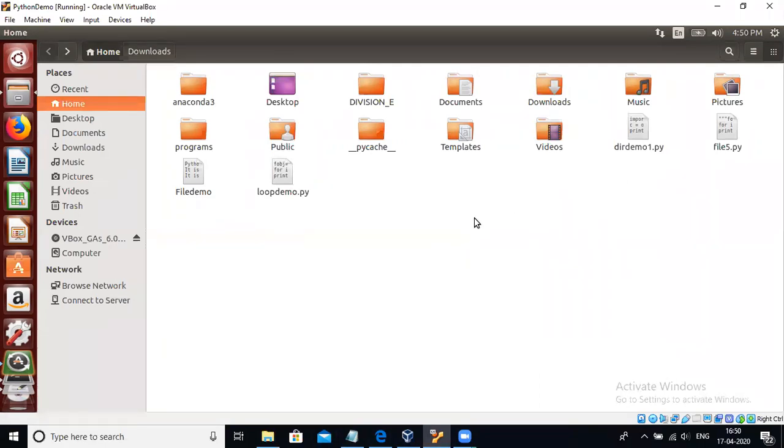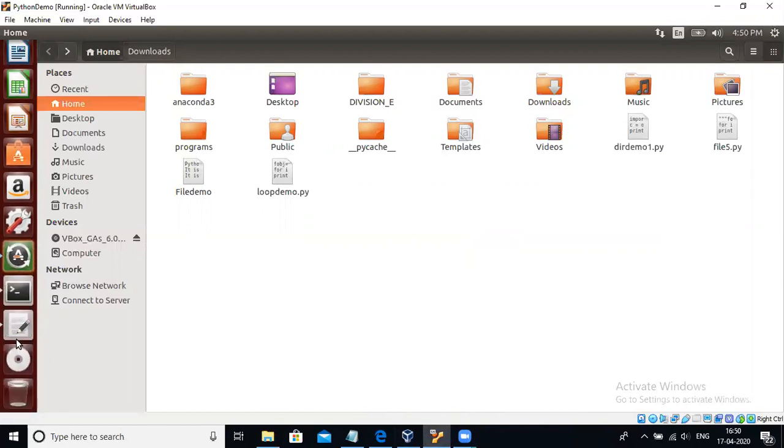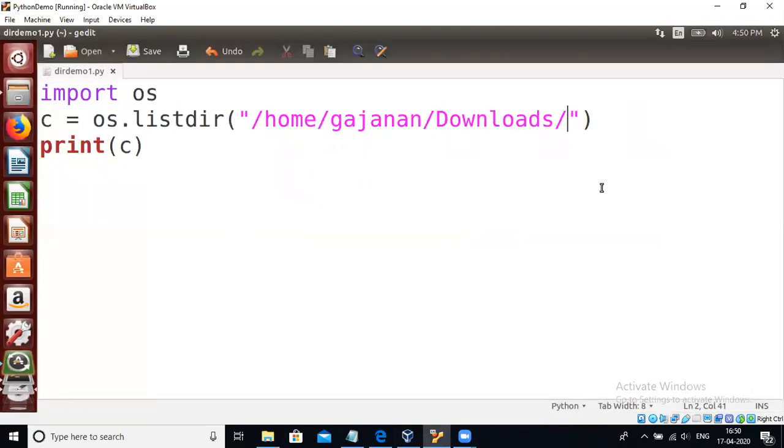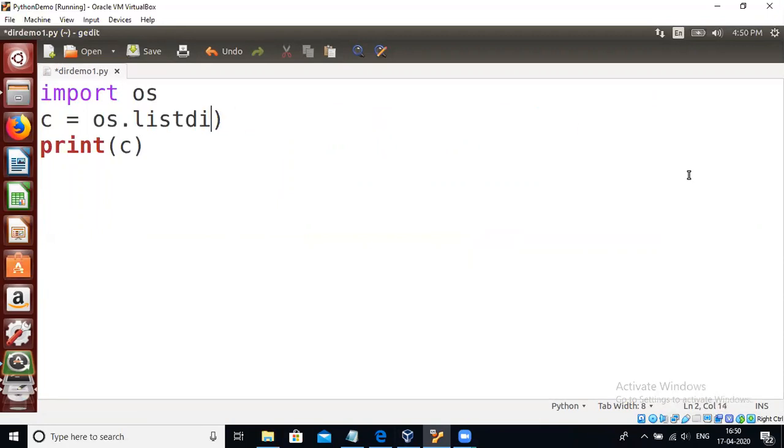Now we will create our own directory using the mkdir method. os.mkdir, and you have to specify the name of the directory which you want to create.